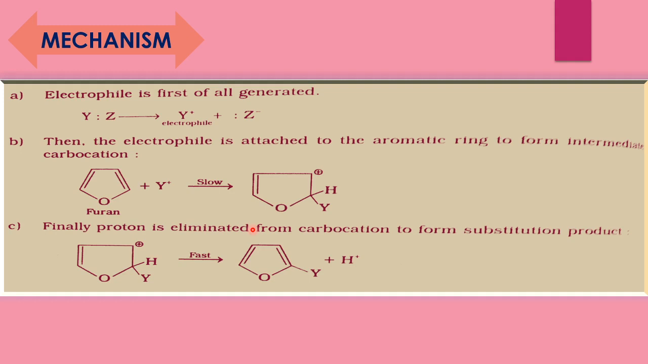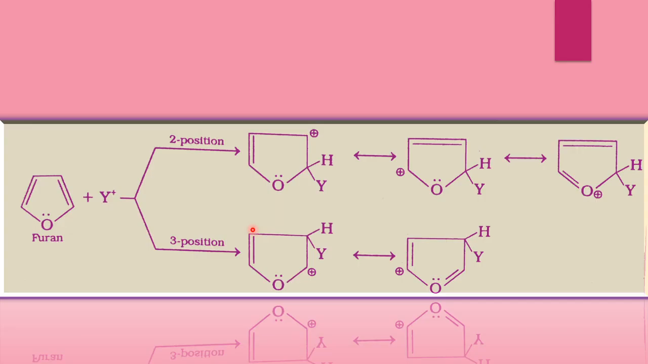In the next step, we select the position that is most preferable or predominant. When the electrophile attacks at the second position, you write these resonating structures, and when the electrophile attacks at the third position, you write these resonating structures. See, a greater number of resonating structures are formed at the second position. It is more stabilized due to resonance. So the electrophilic attack at the second position is predominant.